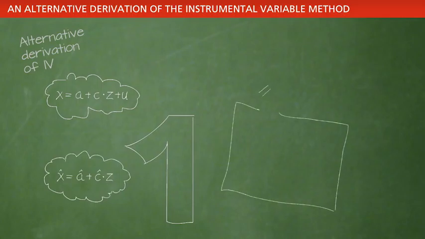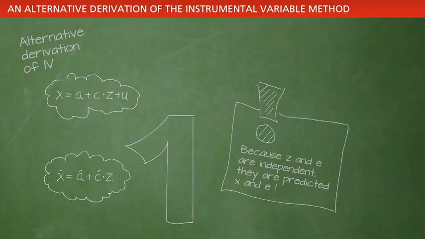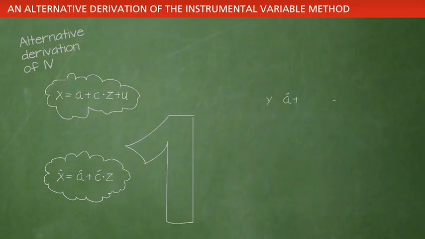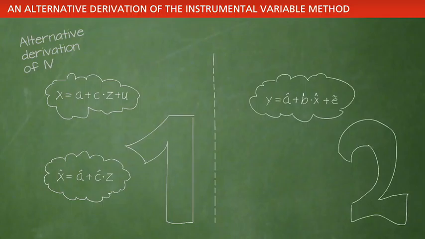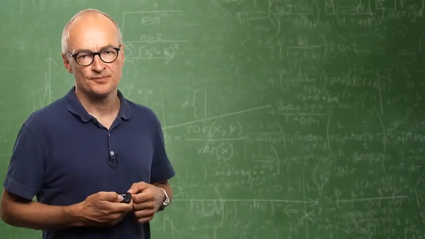The virtue of the predicted values of X using Z is that they only pertain to the part of the variation in X that is common with Z. Because Z is independent from the error term U, by the IV assumption, the predicted values of X using Z are also independent from U. In the second stage, we use the predicted values of X instead of the observed values of X. Note that the predicted values of X are also independent of the error term E, again by the IV assumption.